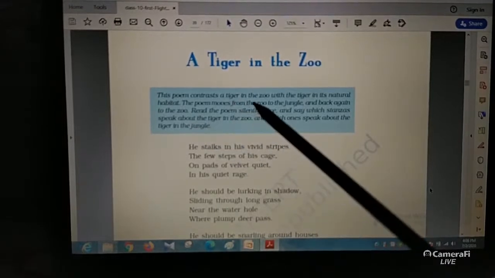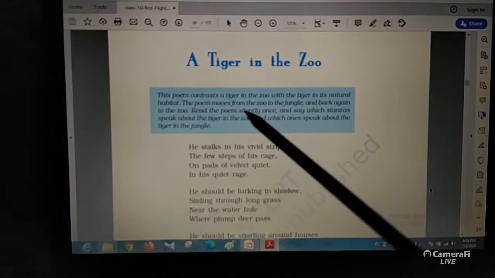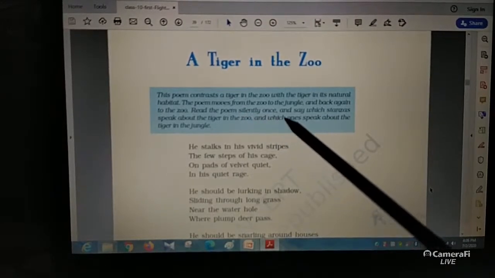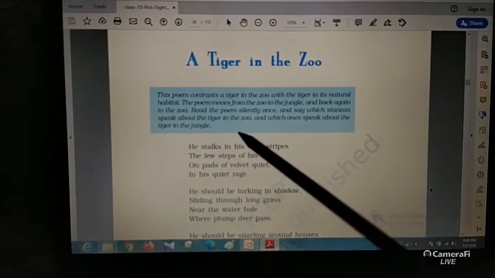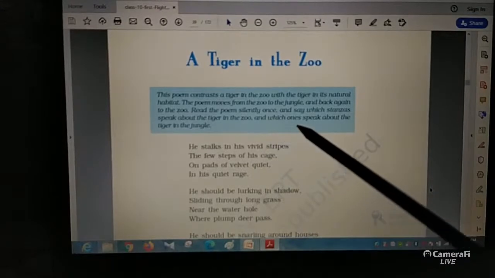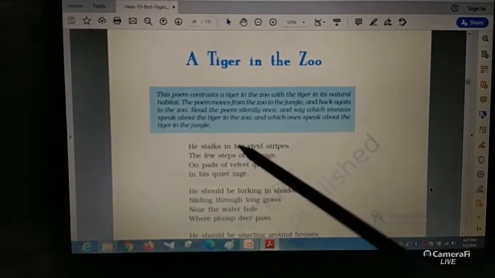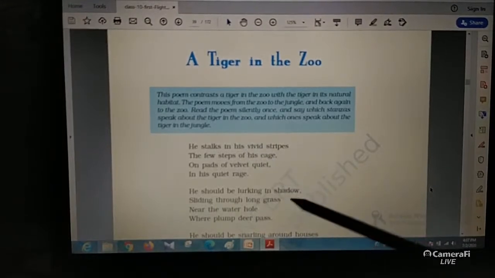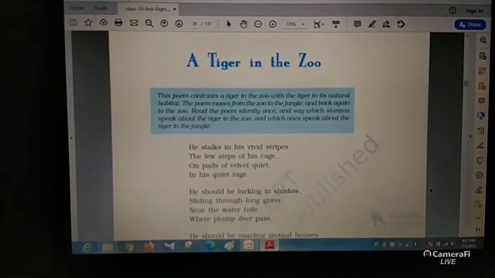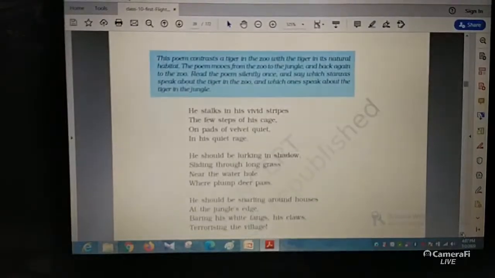So this poem contrasts a tiger in the zoo with a tiger in its natural habitat. The poem moves from the zoo to the jungle and back again to the zoo. So read the poem silently once and say which stanzas speak about the tiger in the zoo and which ones speak about the tiger in the jungle. So naturally there are various stanzas which actually describe the poem in detail.